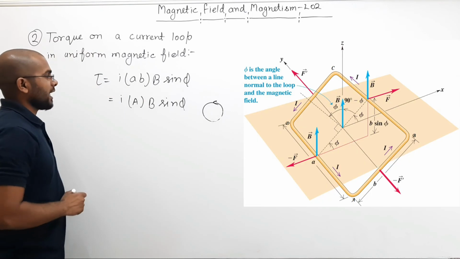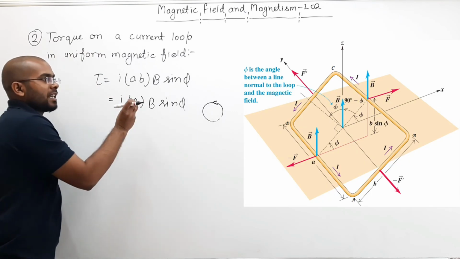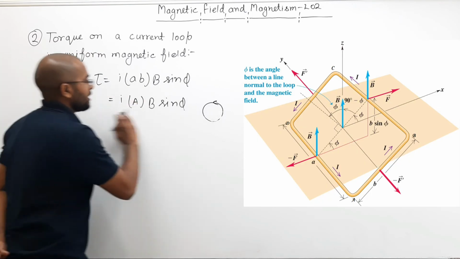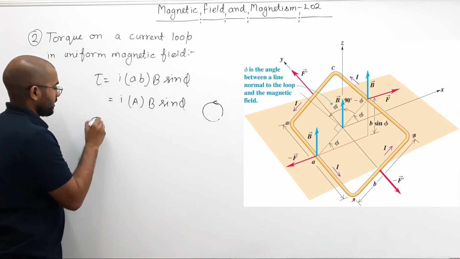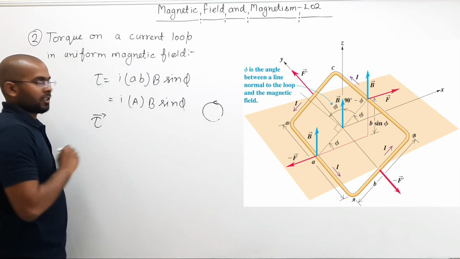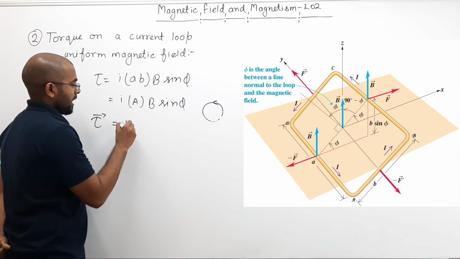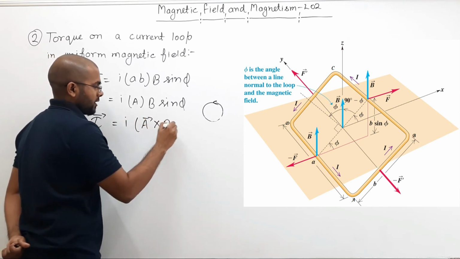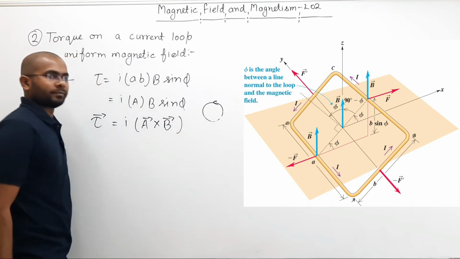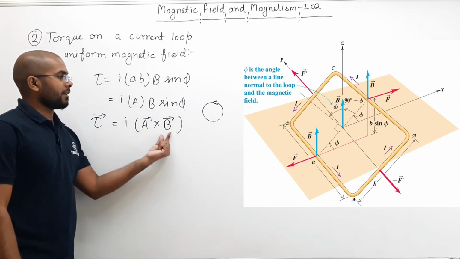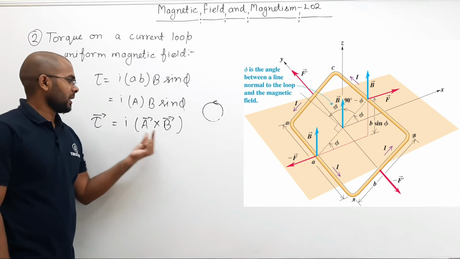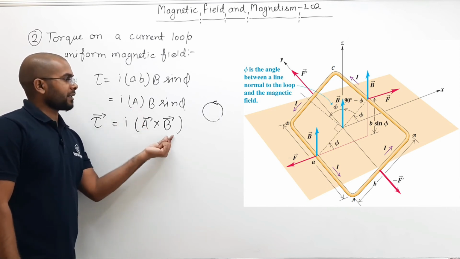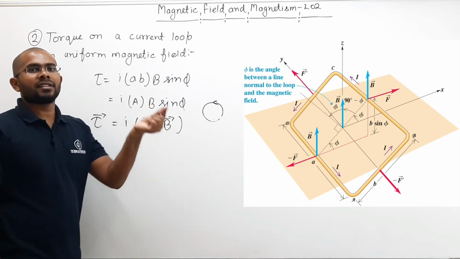So here I can write, if I take area as a vector, then this can be written as torque vector equals I times area vector cross field vector. See, area vector cross field vector will be how much? Magnitude of A, magnitude of B, and sine phi.